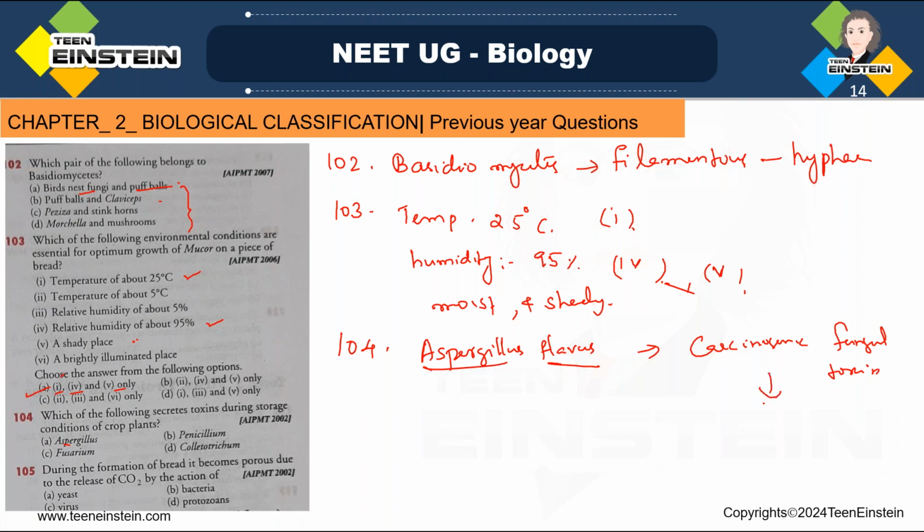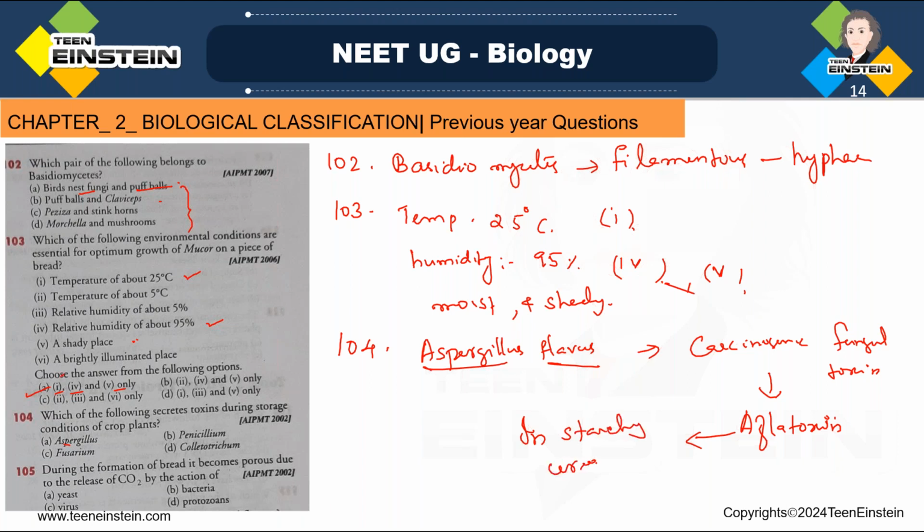Which is that carcinogenic fungal toxin? Aflatoxin, which is produced by Aspergillus flavus during storage. So that will be produced in starchy cereal grains during storage condition.